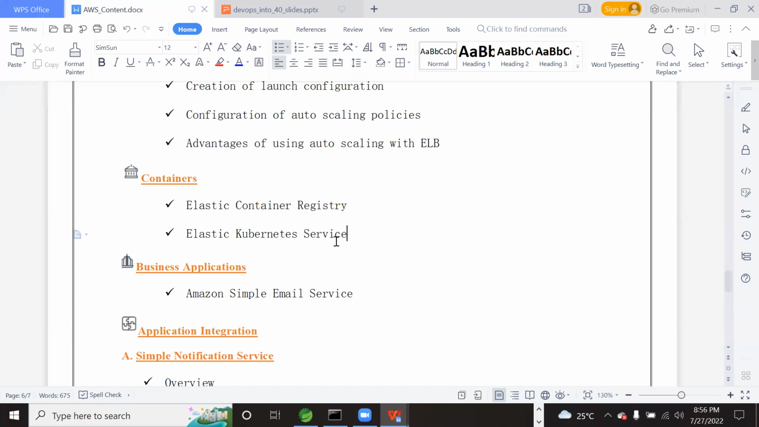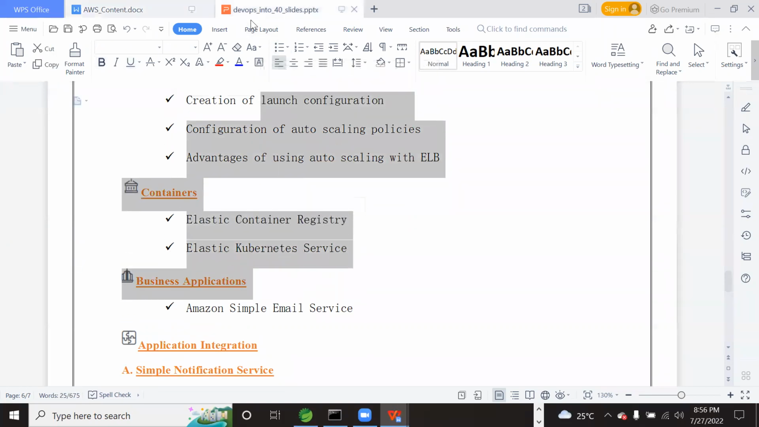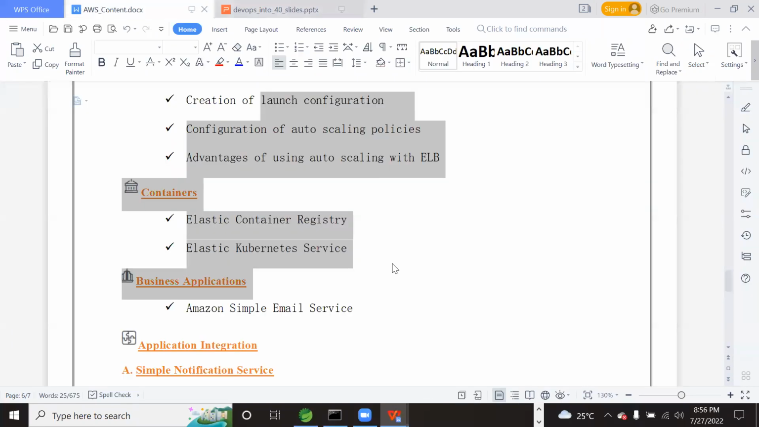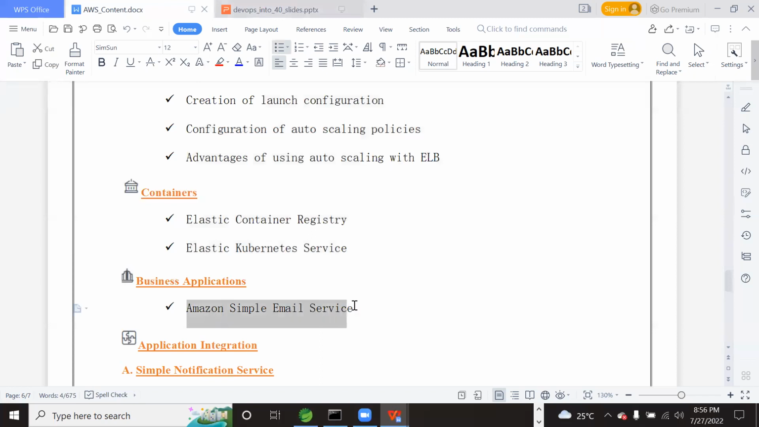EKCTL, we call it EKCTL. That command line utility, I'll also explain how to connect to this Kubernetes cluster. So this is our final architecture with the Kubernetes cluster. Then, if you can see this business application, Amazon Simple Email Service is what we will configure.